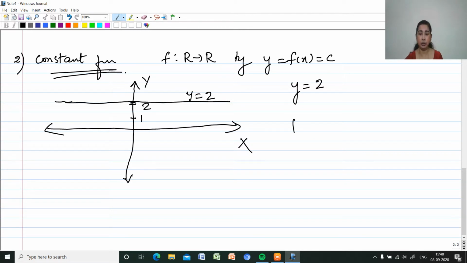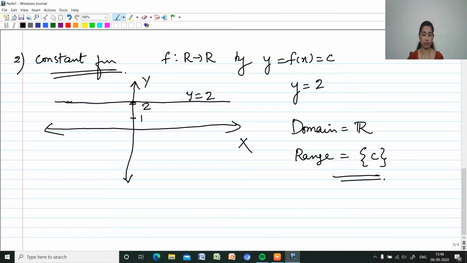So what about the domain? Domain will be all real numbers. And what about range? Range will be that constant alone. So that is a constant function.